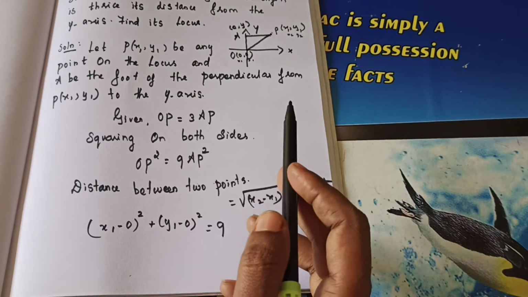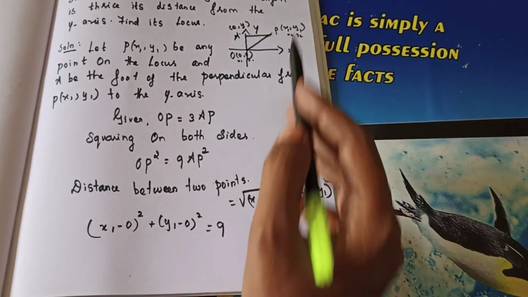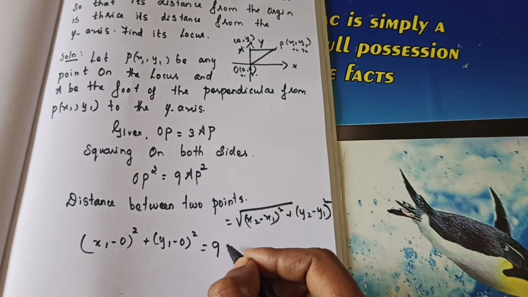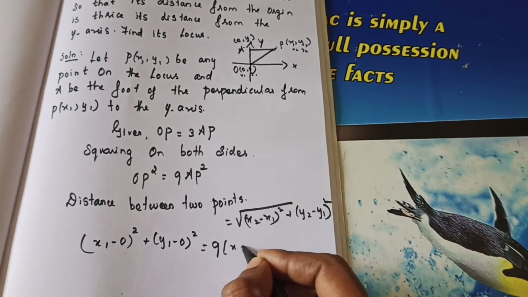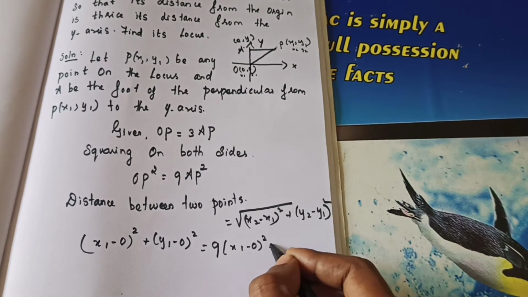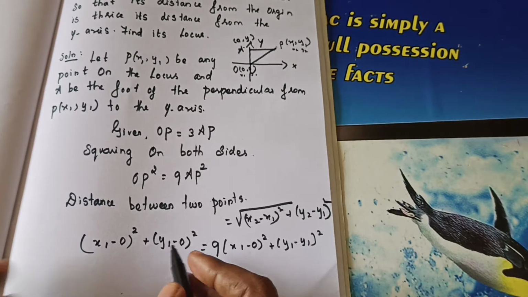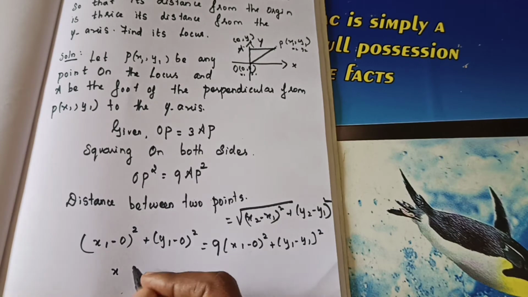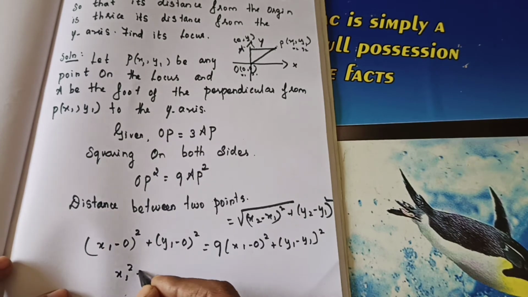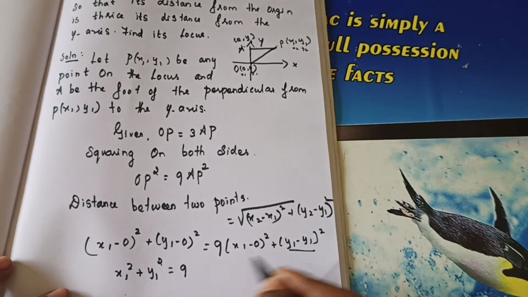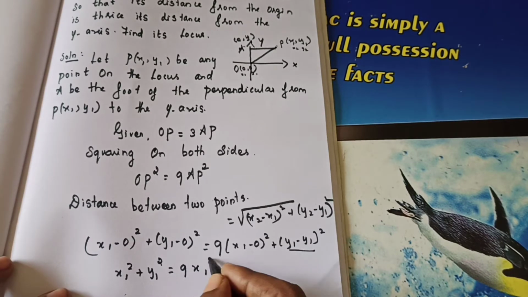AP square means, keep it in mind, x1 minus 0, is it right? And this also you can consider as y1. So what will happen? 9 into x1 minus 0 the whole square plus y1 minus y1 the whole square. So x1 square plus y1 square is equal to 9 into, this will be 0, 9 into x1 square.